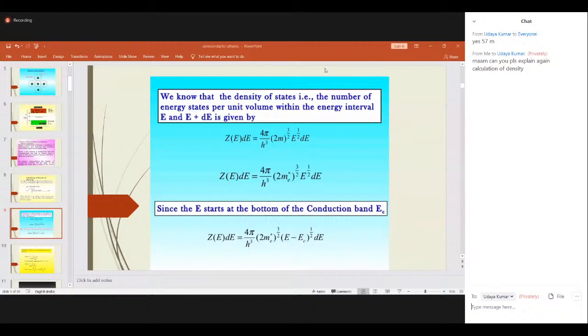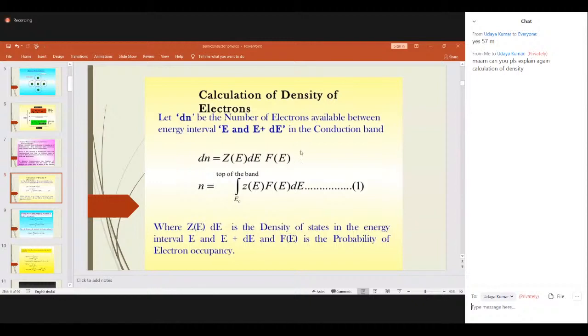That is the calculation of density of energy states that I'm taking you through. Here, the number of electrons is denoted with dn. Initially, we are considering some number of electrons, always denoted with dn. dn is equal to Z of E, F of E, dE. Got it? How do we take that number of electrons? Always in an energy interval E and E plus dE. Clear? Because they are distributed within the conduction band. But we need the total number of electrons.